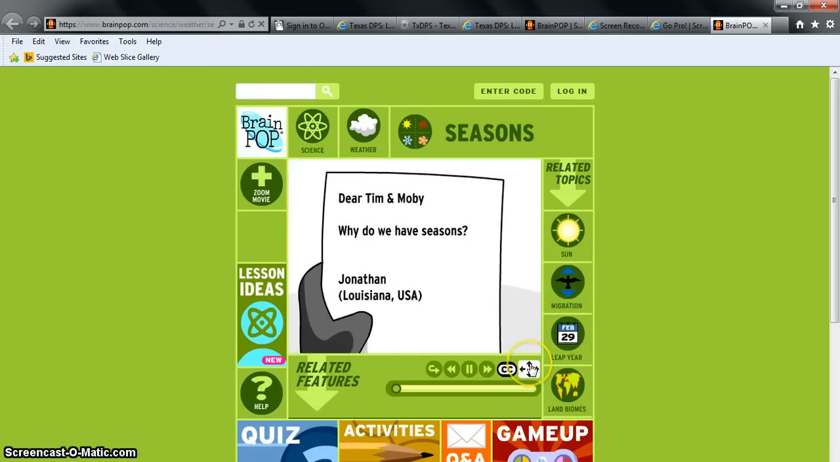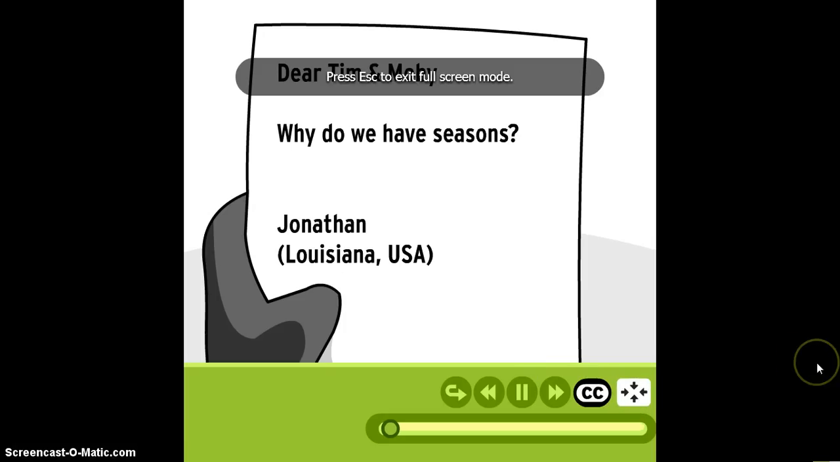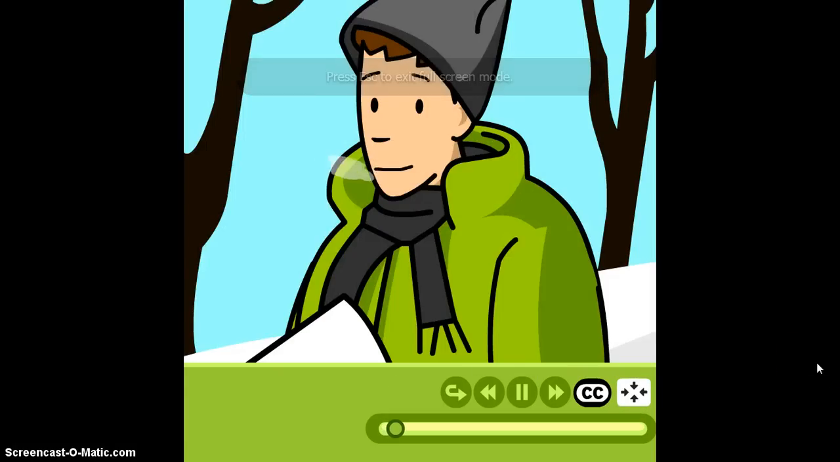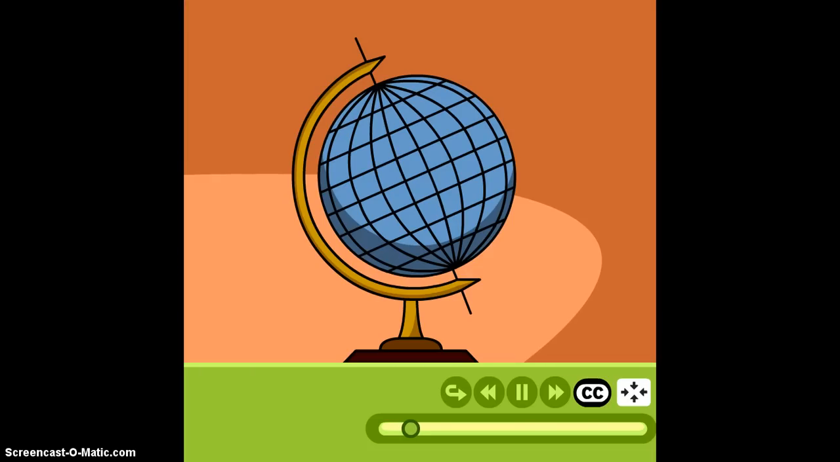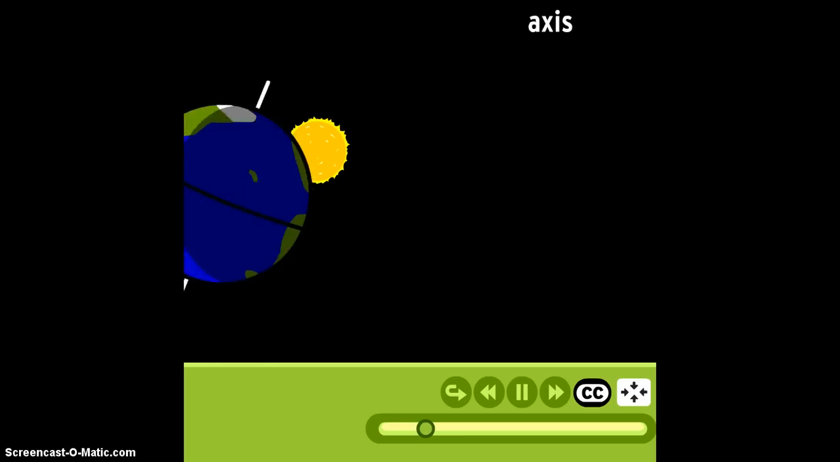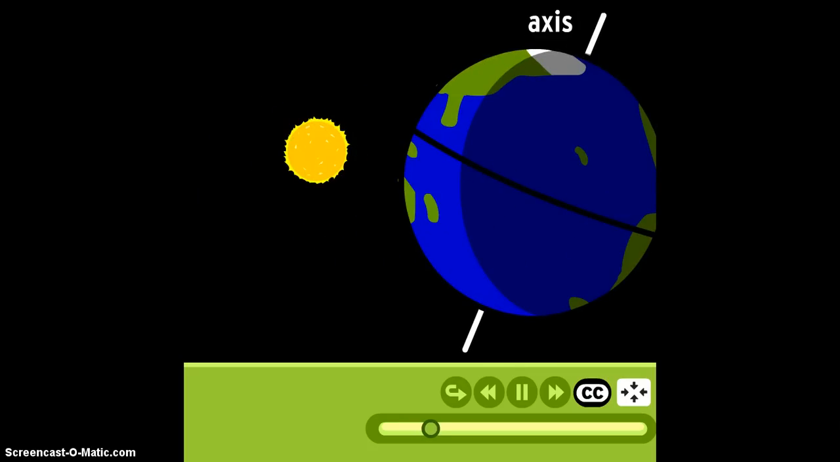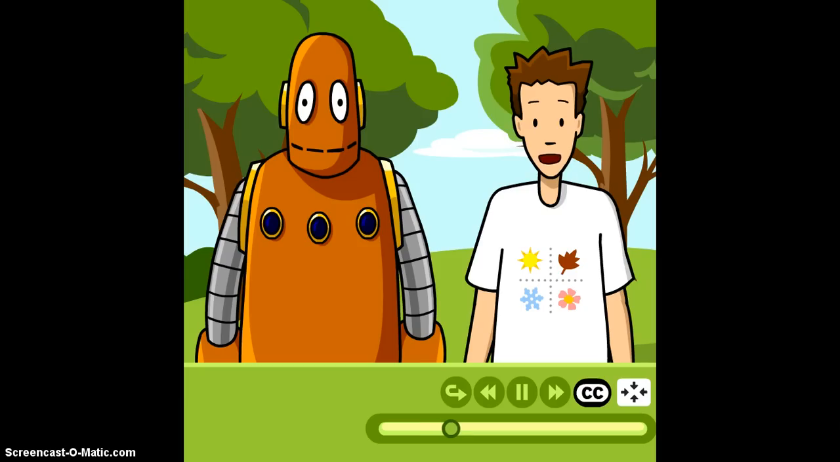Dear Tim and Moby, why do we have seasons? From Jonathan. Good question. We were wondering why spring can't get here a bit sooner. Hey, did you do that? Huh. Ever wonder why globes are made to lean sideways? The Earth orbits around the Sun, spinning on its axis. The axis of the spin is tilted in relation to the orbit by about 23.5 degrees. The Earth's tilt is what causes seasons to come and go as our planet makes its way around the Sun. Without that tilt, the seasons wouldn't change, and it would be about the same temperature year-round wherever you lived.